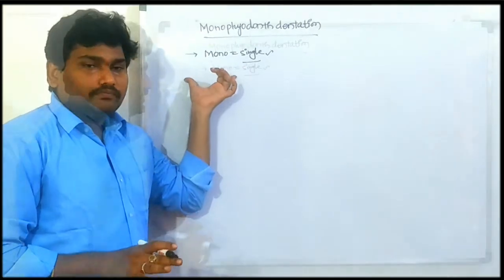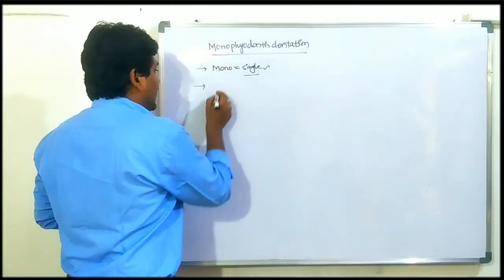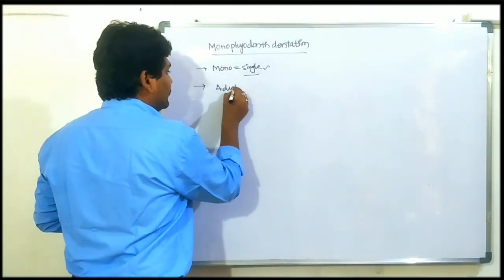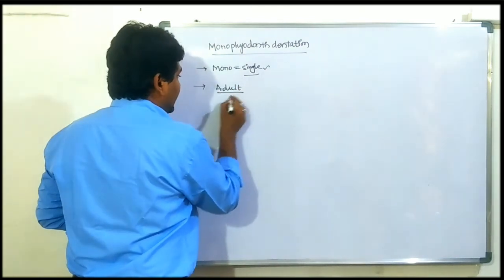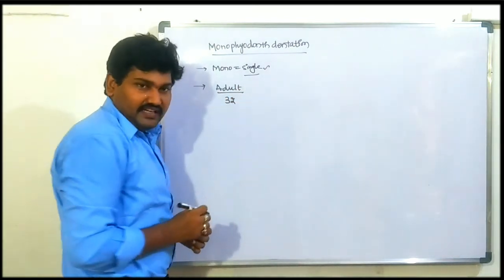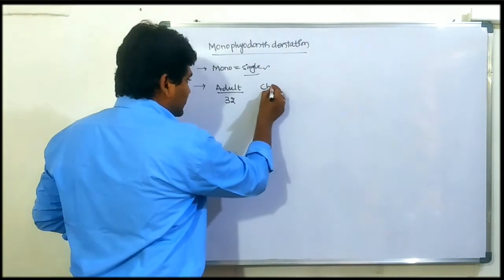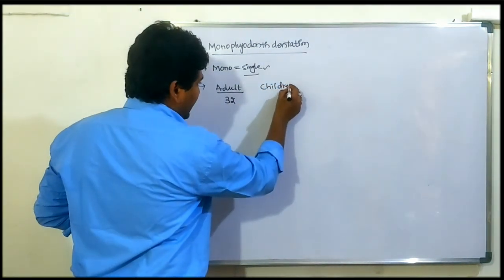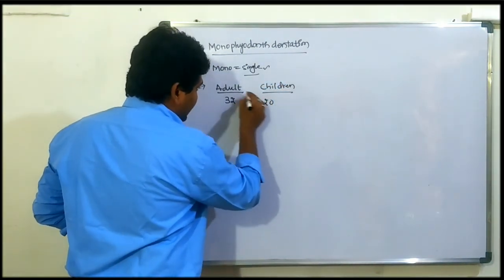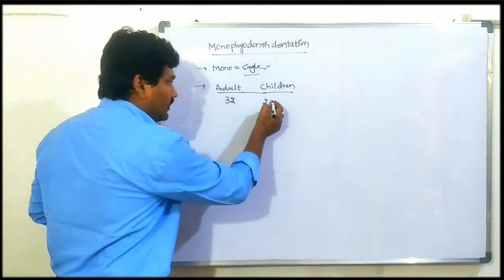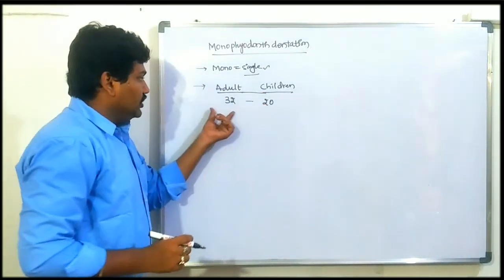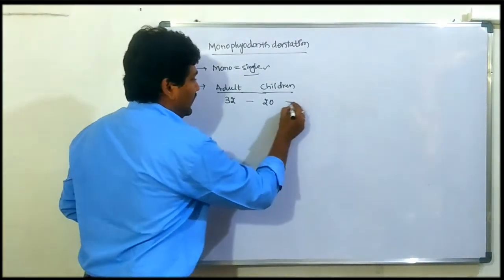Let's discuss the monophyodont teeth. Adults have 32 teeth, and children have 20 teeth. 32 minus 20 is equal to 12.